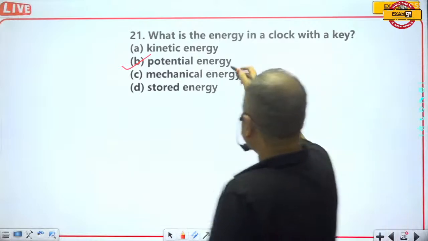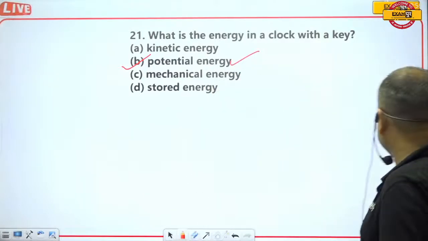Yes, guys. So this is the potential energy. I think you got it.